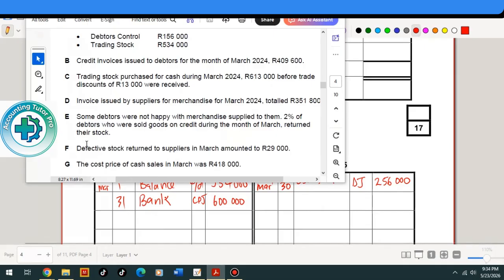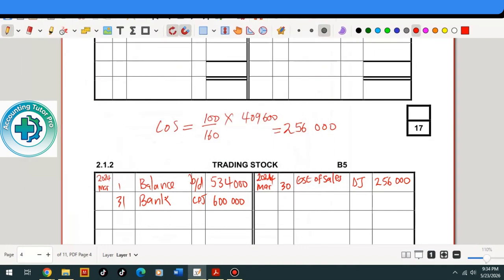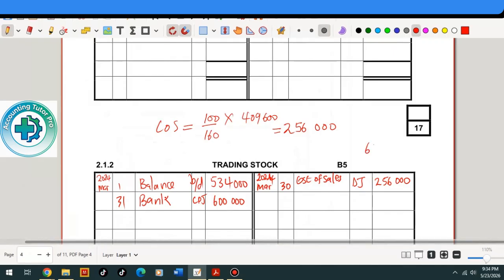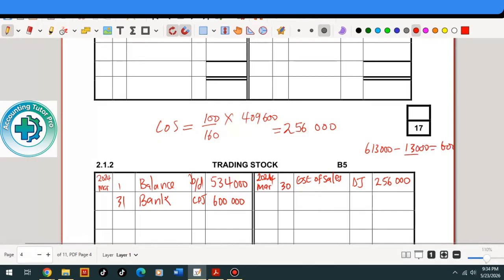Then the next transaction is for letter D. So the trade discount is not recorded in the business books because it is given on the counter. So we subtract 13,000 discount from 613,000. This gives us 600,000. So 600,000 is included in the trading stock.